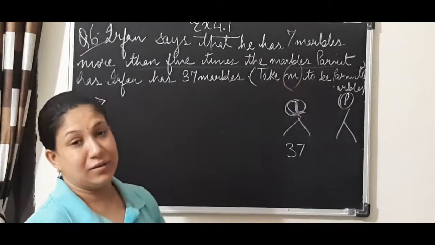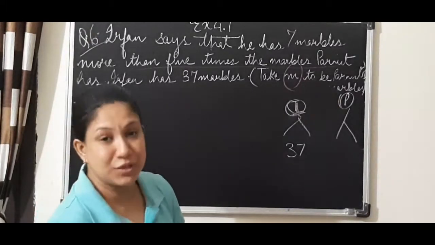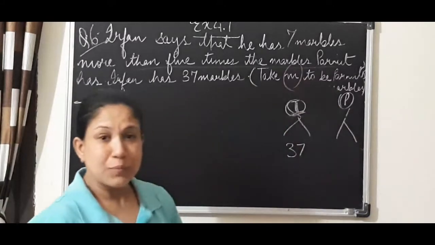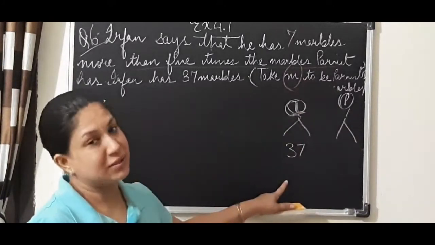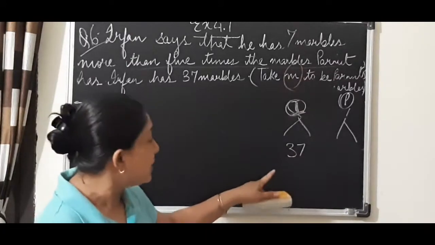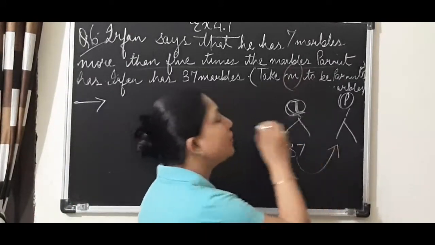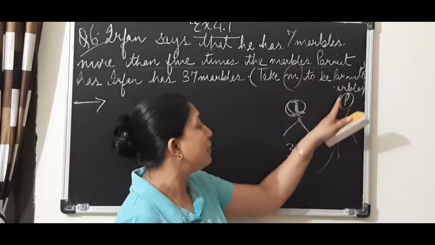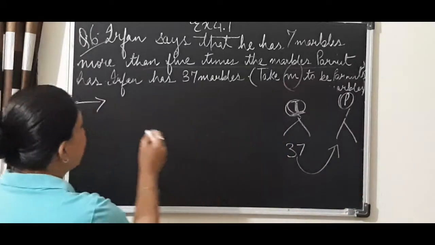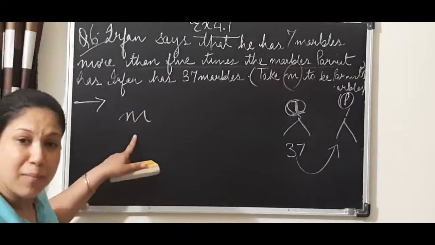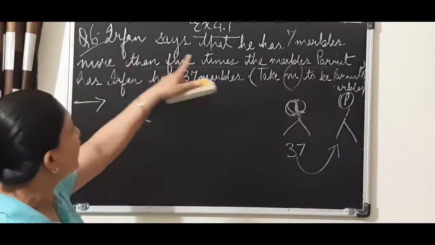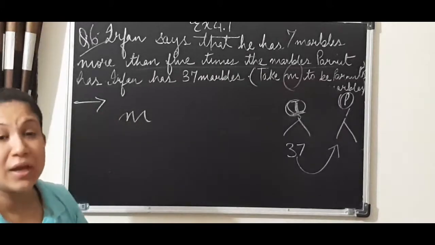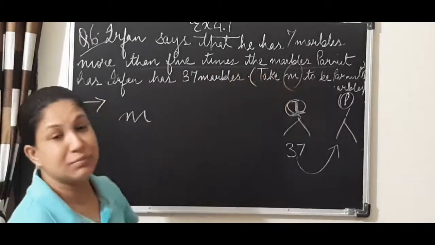Now let us first understand the question. There are two boys, Parmeet and Irfan. Irfan has 37 marbles, but he is comparing with Parmeet's marbles. We do not know how many marbles Parmeet has. If Parmeet has m marbles, see what Irfan is saying: that he has 7 marbles more than 5 times Parmeet's marbles.